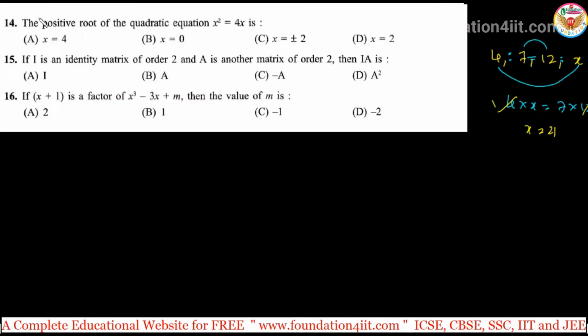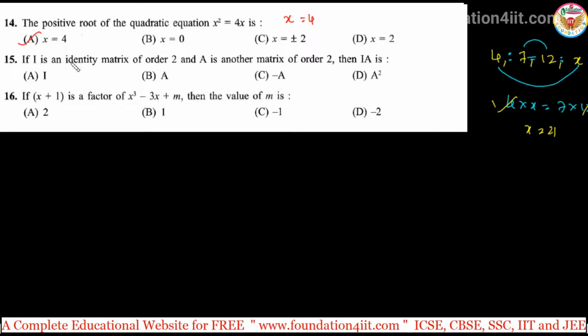Next, here in this section, the positive root of the quadratic equation. Positive value. So x square is equal to 4x, then x is equal to 4. So only the positive value they ask, no? So x is equal to 4 we can take, because if you take x common, x is equal to 0 also. Only the positive value, so x is equal to 4.